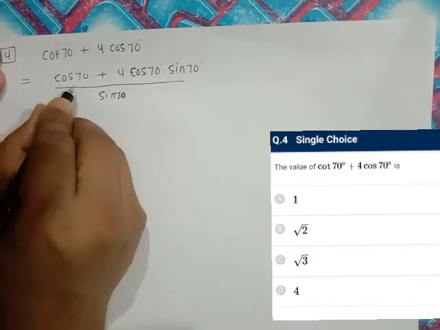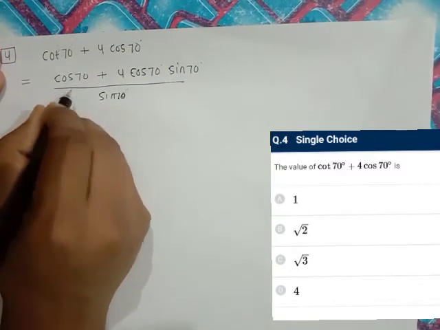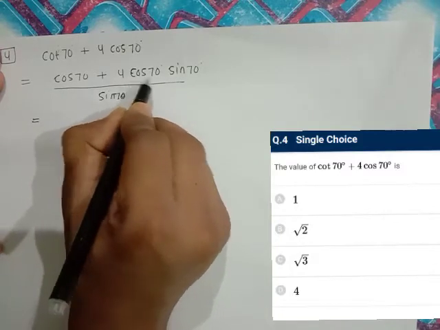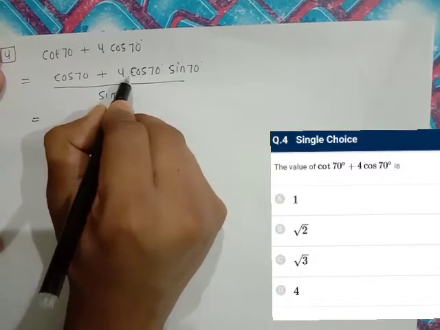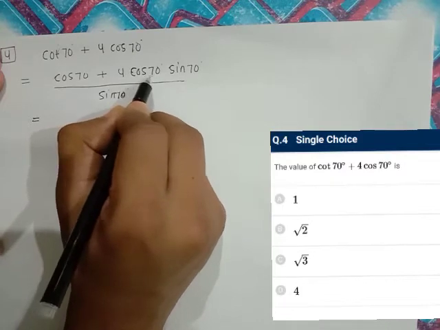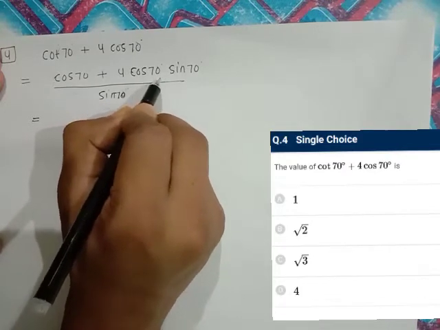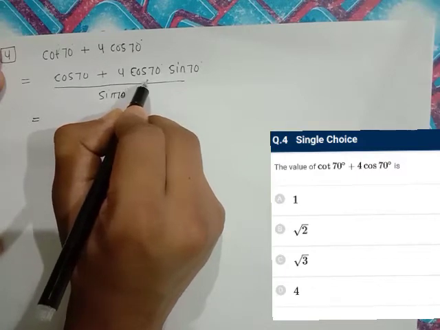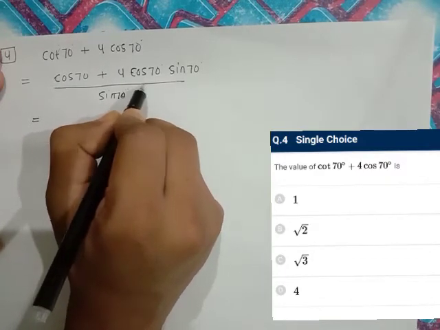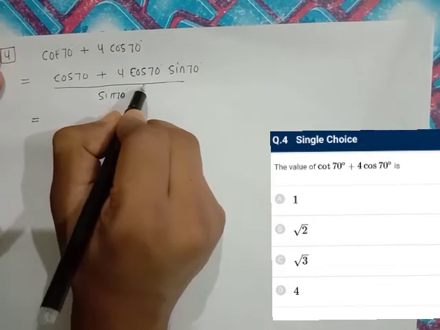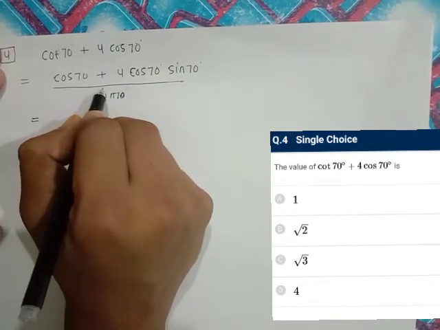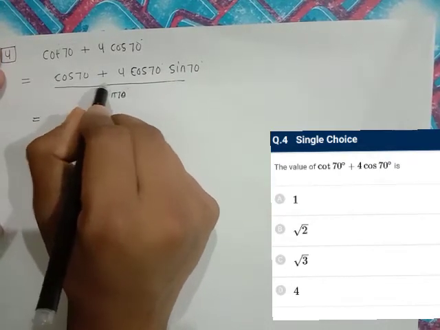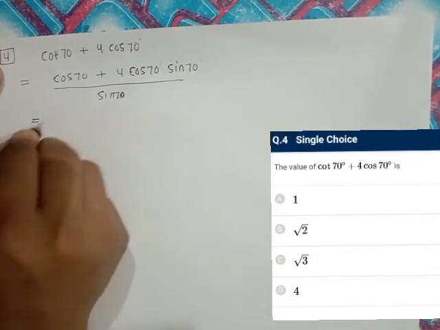Now it's better to convert them in 20 degree form. 20 degree के एंगल में कन्वर्ट कर दिया, otherwise when we use the formula like 2 sin a cos a is equal to sin 2a, तो इसमें एंगल 140 डिग्री हो जाएगा, and that will be complicated to see the sign convention always, as theta will be in second quadrant. So it's better to convert in 20 degree so that the angle will be in our first quadrant.